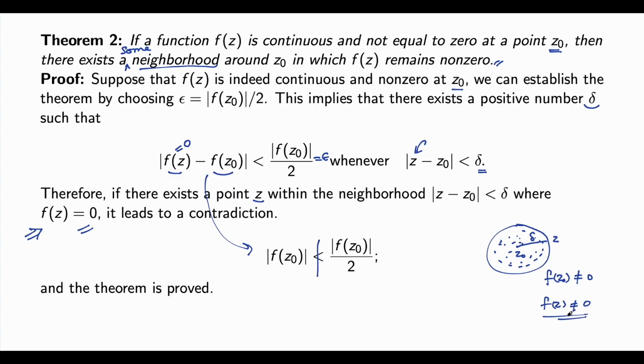This is what the result says. Around the neighborhood, you will always find f(z) non-zero. This is a very interesting and important result.